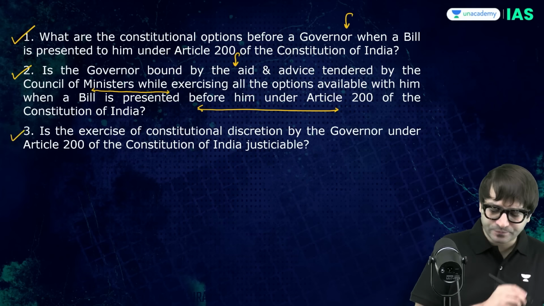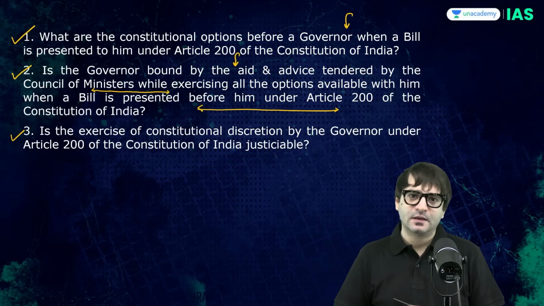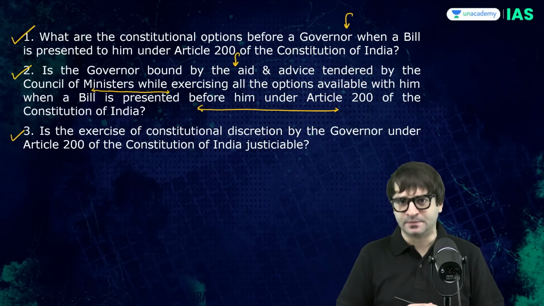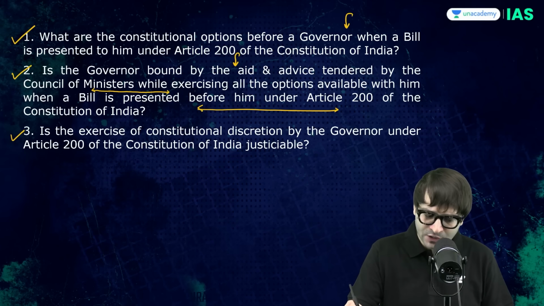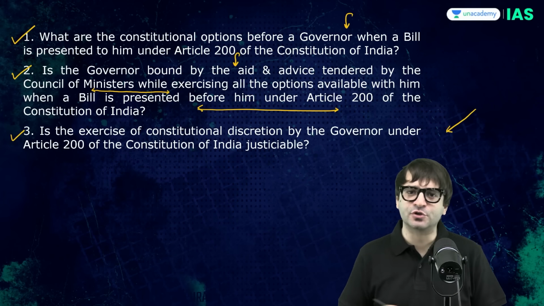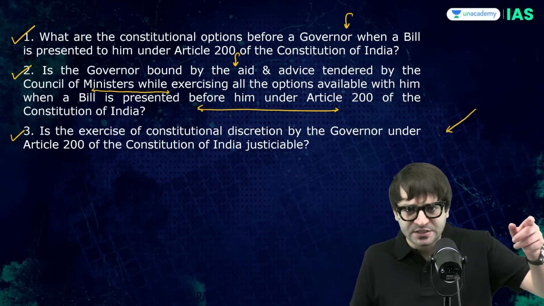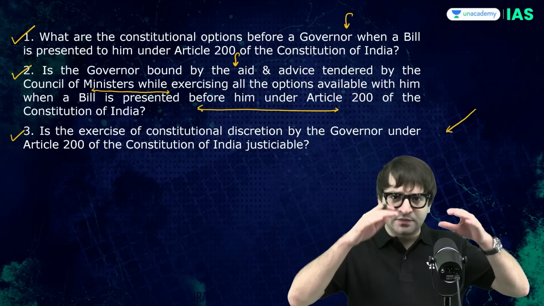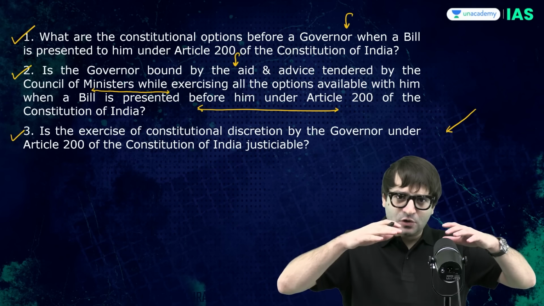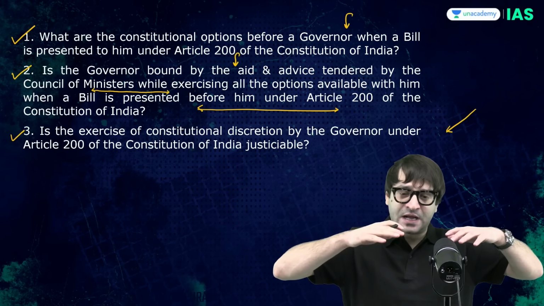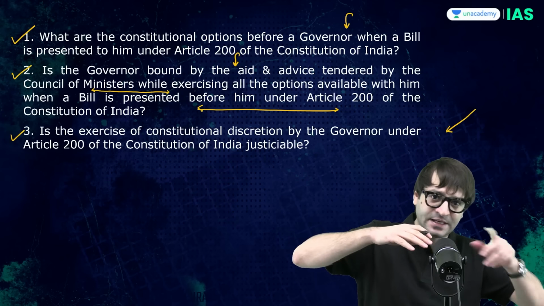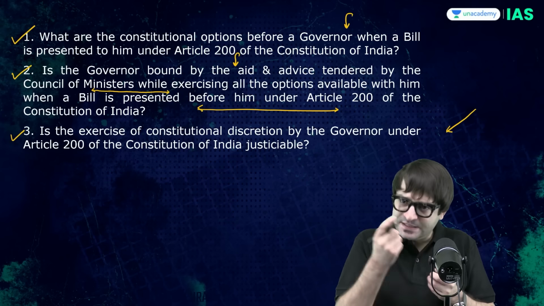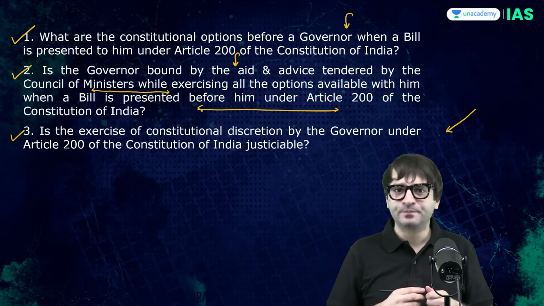Question number 3. Whatever decision is taken by the governor with regards to Article 200 of the Constitution, is it justiciable in a court of law? That means, can the court sit in judgment on the constitutional discretion of the governor in assenting or not assenting to bills passed by the state legislature? Please clarify this question as well.